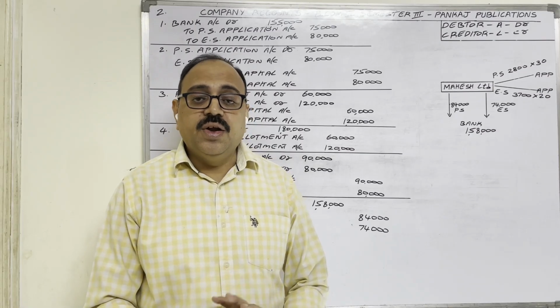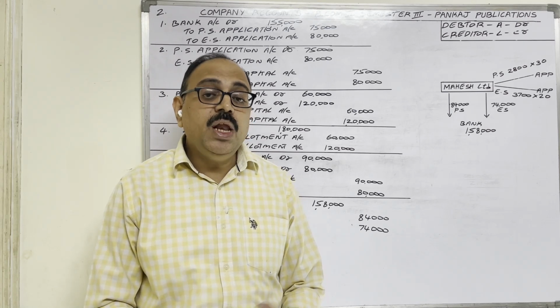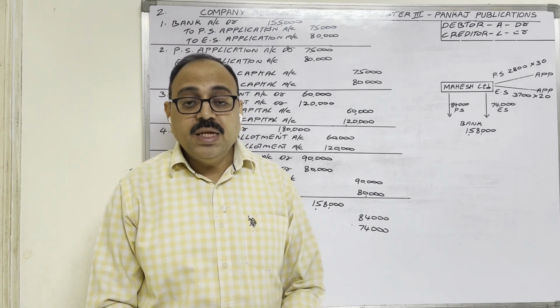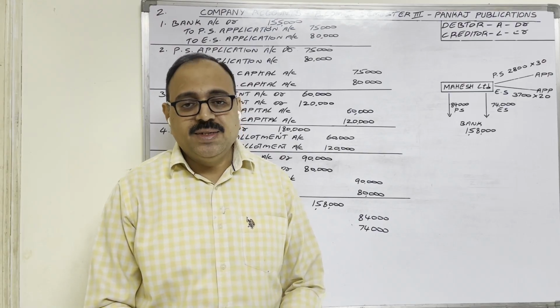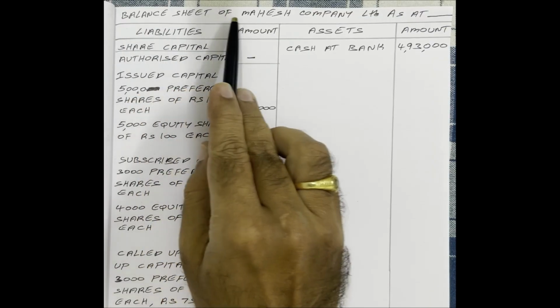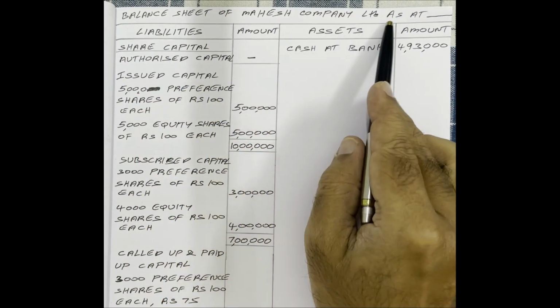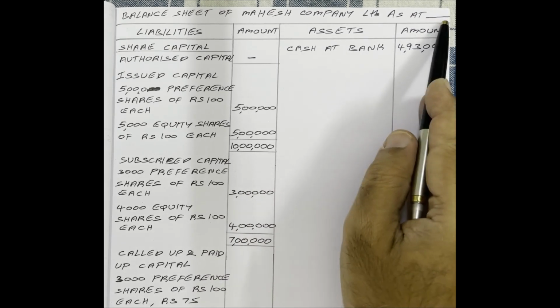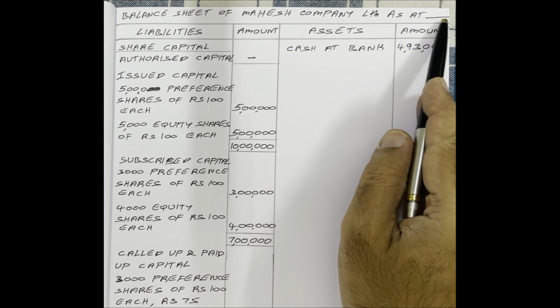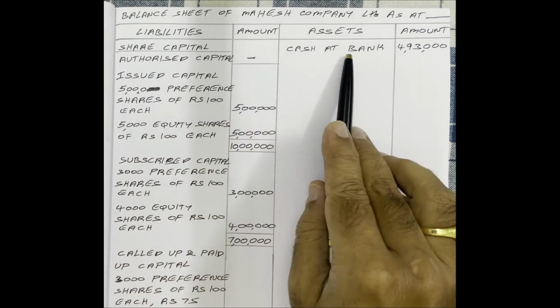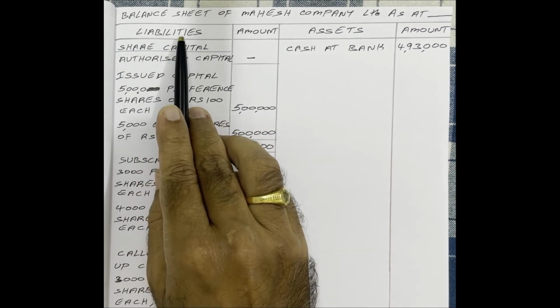After writing journal entries, he is asking us to prepare the opening balance sheet. Let us see how to prepare the balance sheet. Balance sheet heading: Balance Sheet of Mahesh Company Limited as at dash. Because the date is not given, we have to write the date here. Liabilities, amount; assets, amount. First come to liabilities.